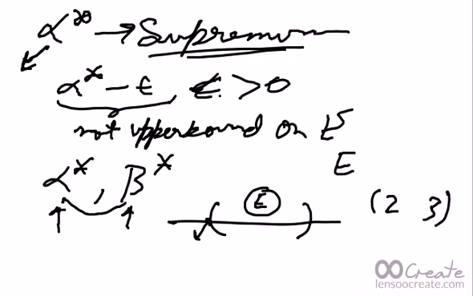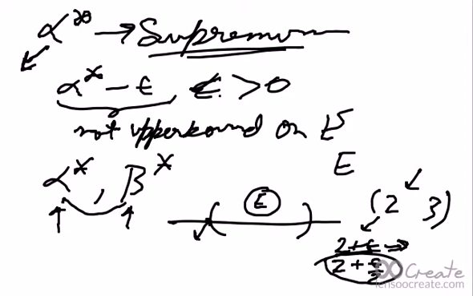For example, take the open interval (2, 3). This 2 is a lower bound, and also 2 is the infimum, because for 2 plus epsilon, you take 2 plus epsilon by 2, which belongs to this set (2, 3) and is smaller than 2 plus epsilon.